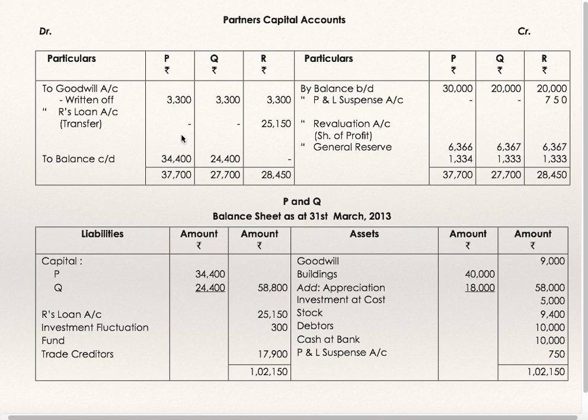Capital accounts of P and Q, these are continuing partners. These figures will be taken from their capital accounts. R's loan account, investment fluctuation fund, we have transferred the balance to revaluation account. Trade creditors 17,900. That is how you are supposed to prepare balance sheet after retirement.